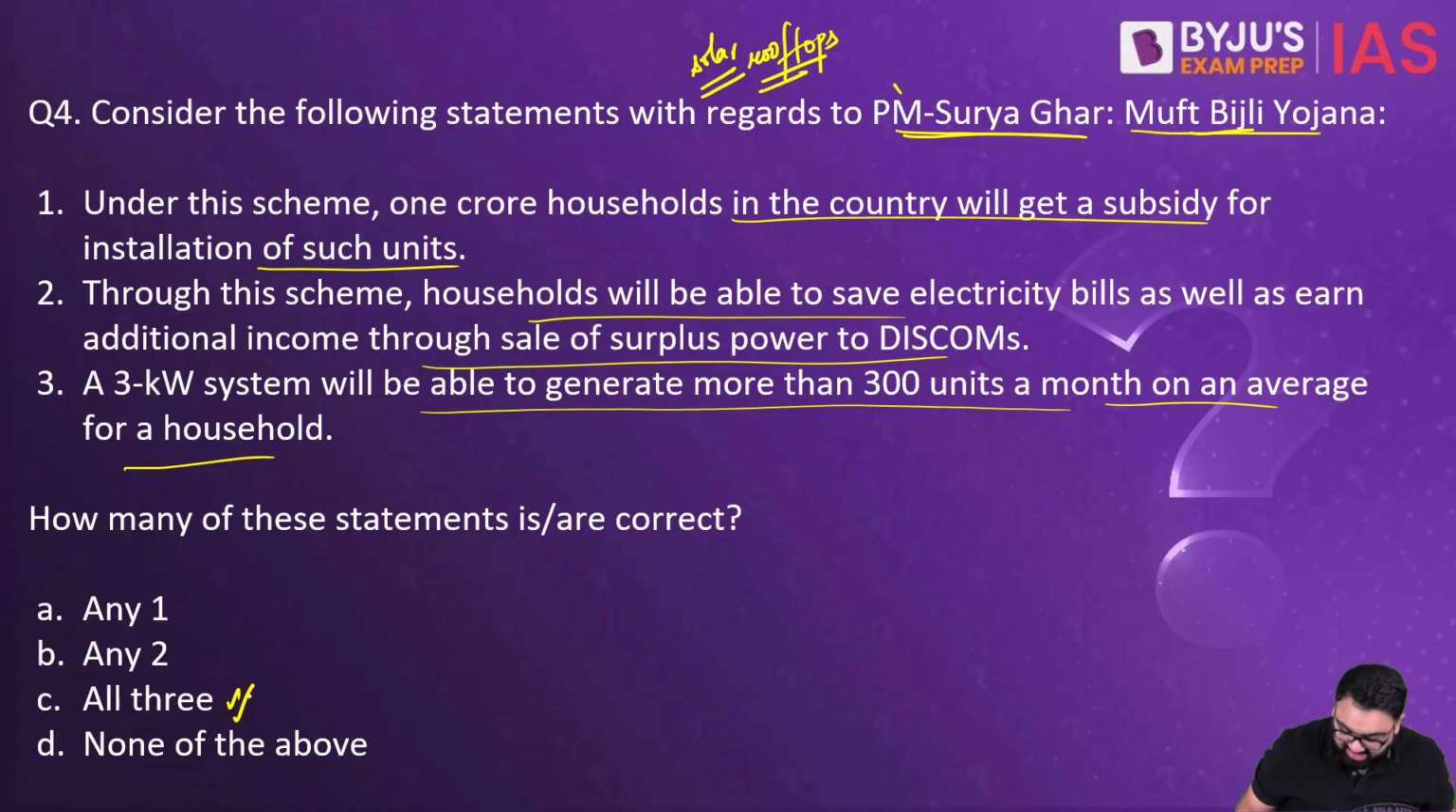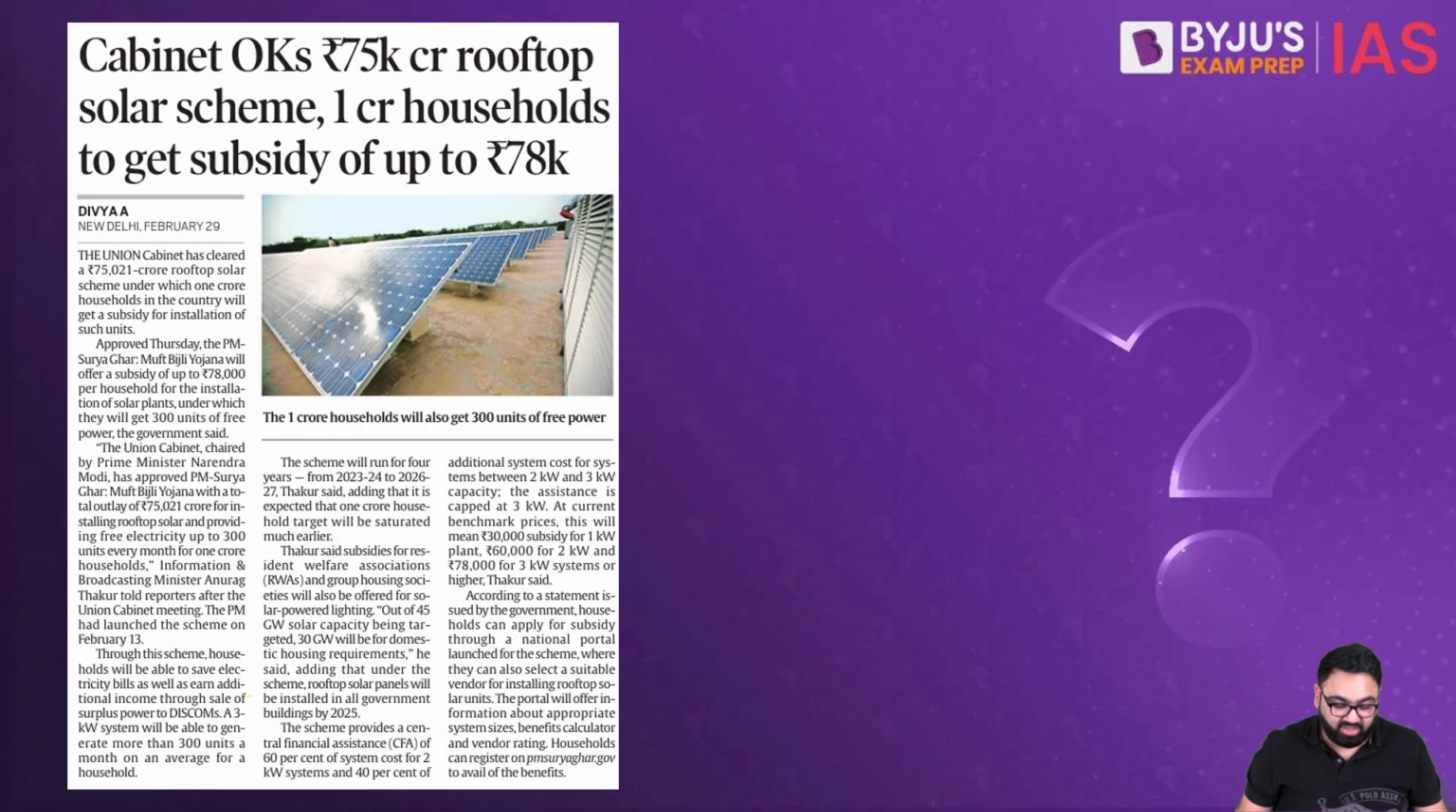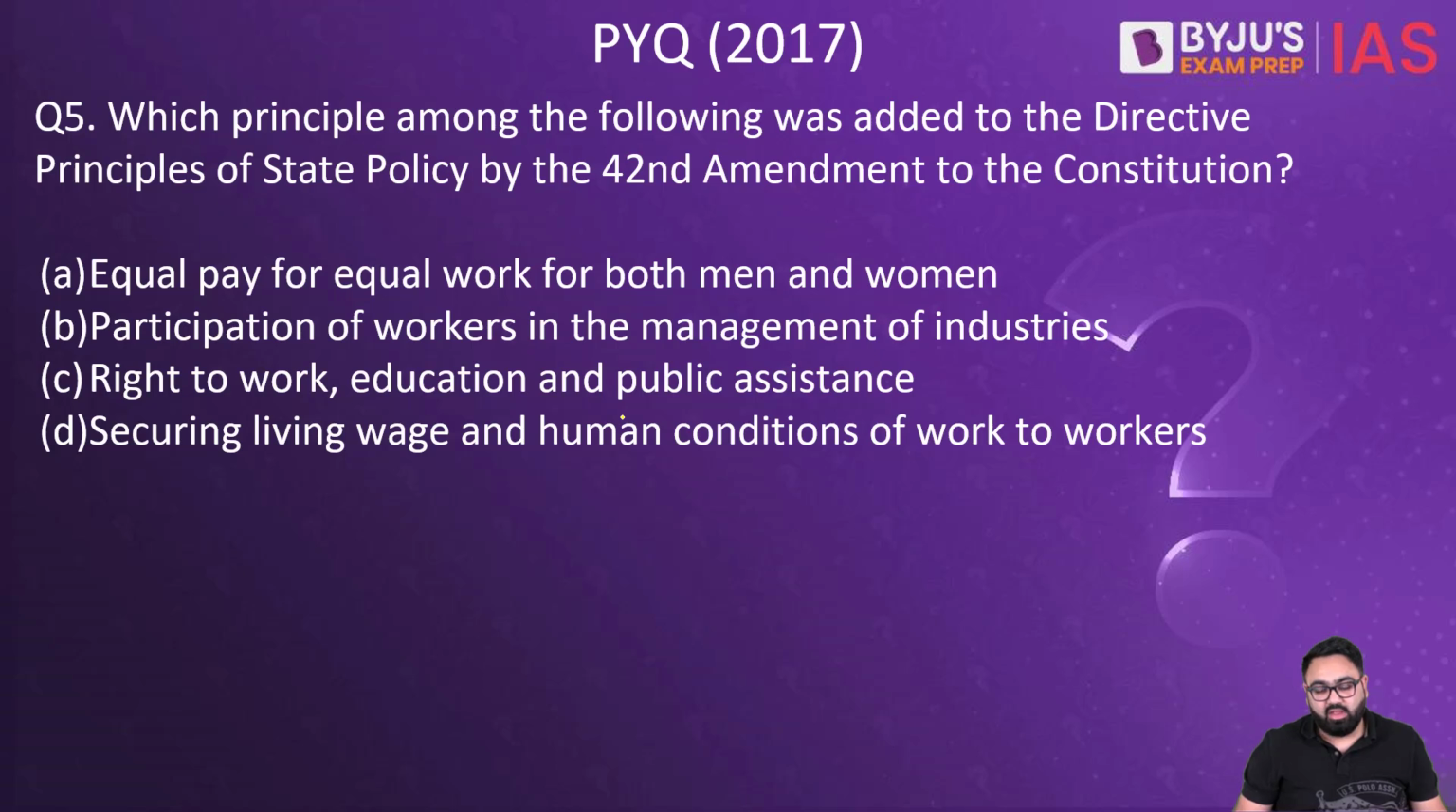This scheme was recently given approval by the cabinet. This scheme would involve a spend of about 75,000 crore rupees, and 1 crore households will get a subsidy of up to 78,000 crore. 1 crore households will get 300 units of free power under this scheme. So again, this is a push being given by the government of India to the people who want to adopt solar energy going forward.